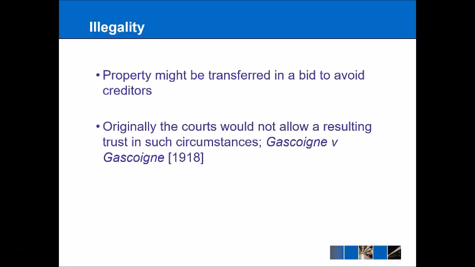And so the question was, what should the law do in this type of situation? And the courts decided that there should actually be a resulting trust created, but it didn't really resolve the issue around illegality. And essentially they were allowed to benefit from their illegal actions.